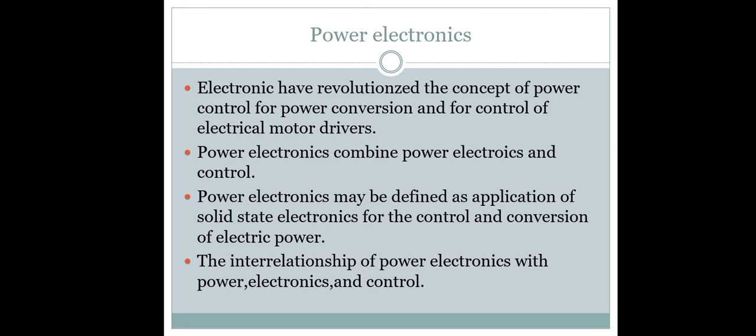The majority of devices are made of silicon, and these devices can be divided into three types: first the power diodes, second the transistors, and third the thyristors. Their subtypes are power diodes, thyristors, power BJT, power MOSFET, and IGBT. This is the types of power semiconductor devices.